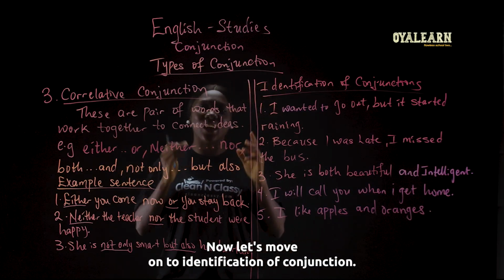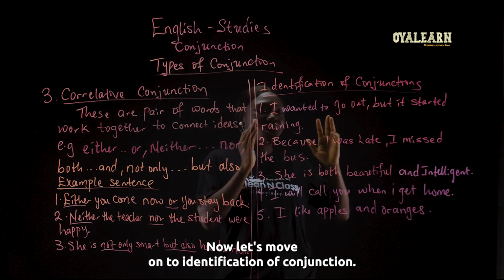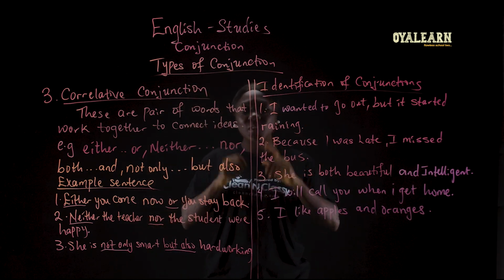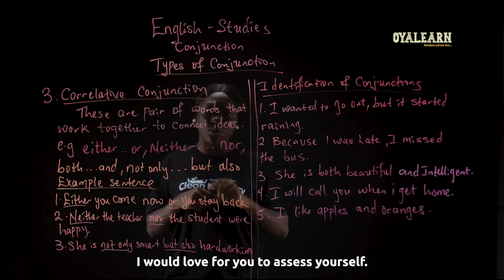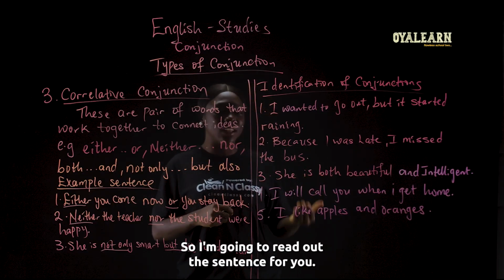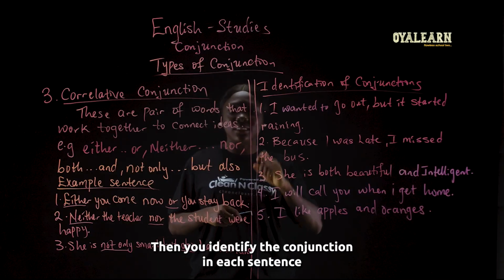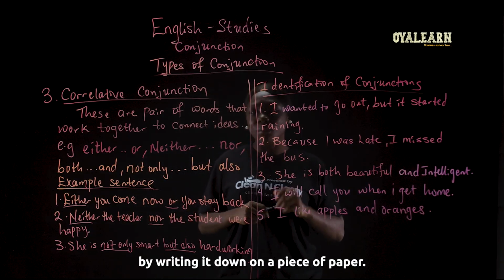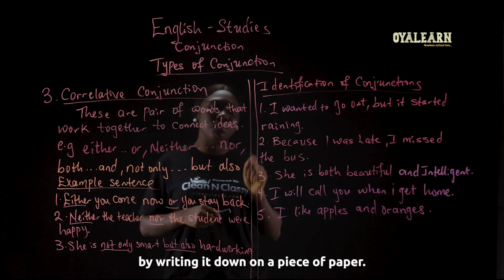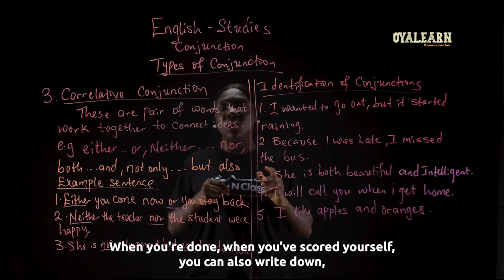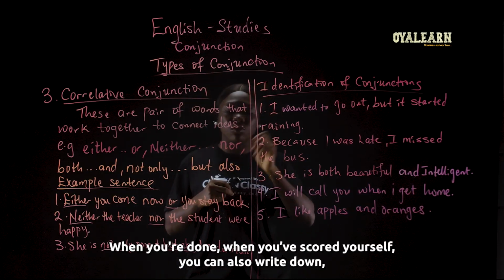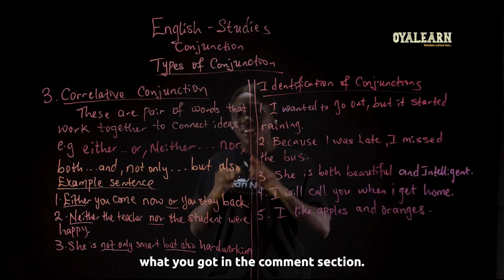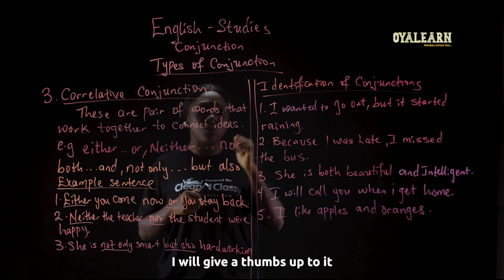Now, let's move on to identification of conjunction. I would love for you to assess yourself. I'm going to read out the sentences, and you identify the conjunction in each sentence by writing it down on a piece of paper. When you've scored yourself, you can also write down what you got in the comment section. I would give a thumbs up to it.